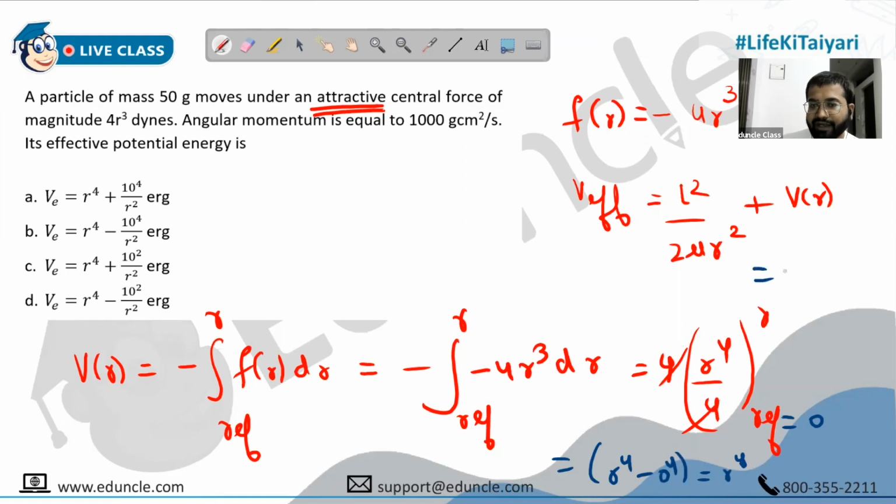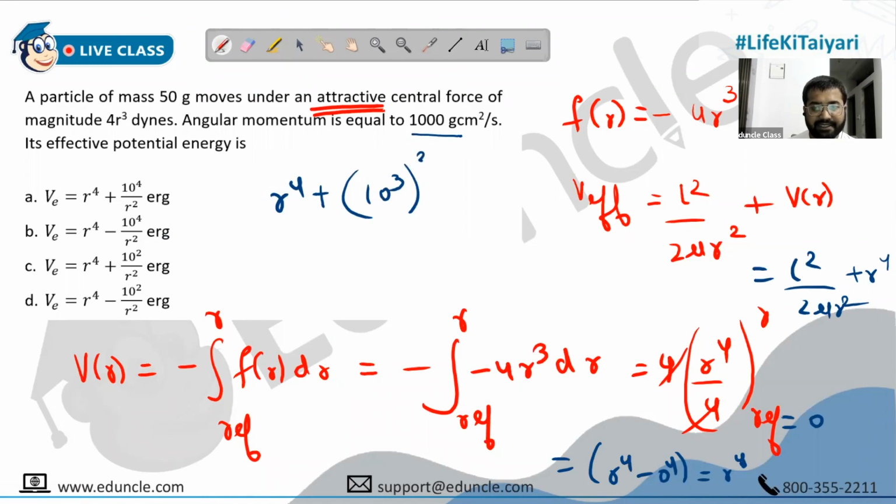Okay. So V effective we have found out is L square upon 2 mu r square plus r raised to 4. And I think now we have to just substitute the values and done. See, everything is in erg here, which means we just need CGS values. So our answer would be r raised to 4 plus L square. L is given to us as 1000, so keep it in CGS.